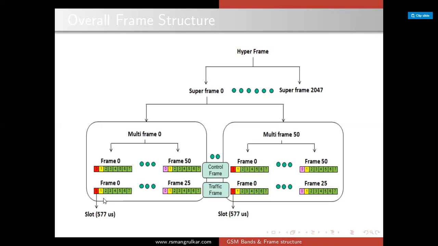So I have told you about the midamble. The midamble consists of a 26-bit training sequence, which is used to analyze radio channel characteristics before decoding the user data. And the stealing flags, I have told you, are 1 bit. These are used to distinguish whether the time slot contains voice data or control data. Voice data means speech data, which you will call TCH, and control data you can consider as FACCH. Okay, this is the description of the frame structure of the GSM.